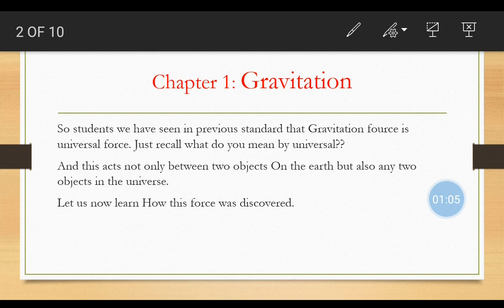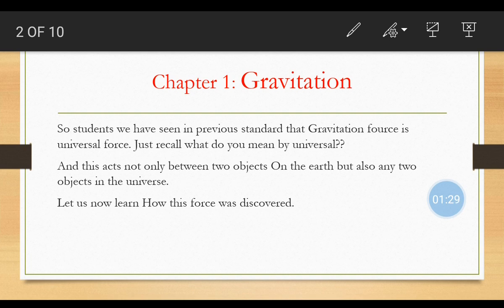So students, you have seen in a previous standard that the gravitation force is a universal force. Think about it. What do you mean by universal? Yes, universal means applicable for all. It is not related to only some kind of things, it is applicable for all.